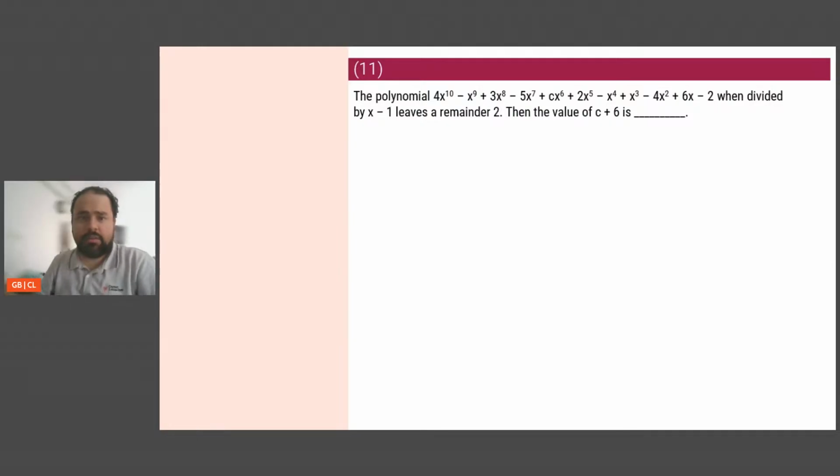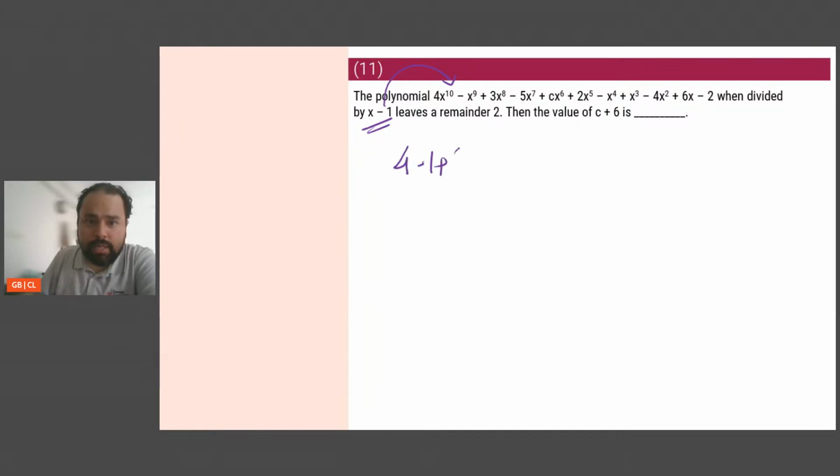Okay. The polynomial 4x^10 minus x^9 plus 3x^8 minus 5x^7 and so on. Whatever the polynomial is, when divided by x minus 1 it leaves remainder 2. So by the remainder theorem, when you divide something by x minus 1, you put x equals 1. Whatever is left is the remainder. So let's put x equals 1.